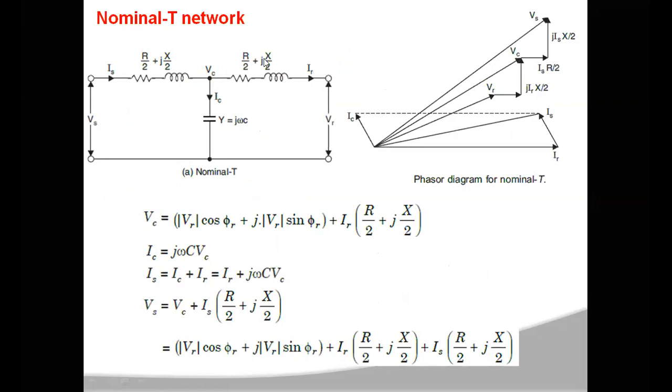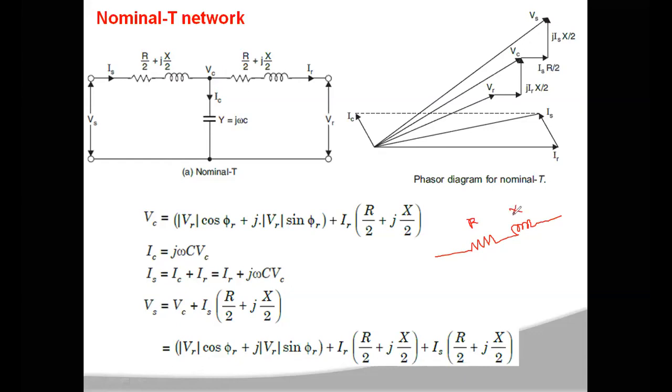Right. So let us discuss the nominal T method. In the nominal T method, the total capacitance of the transmission line is concentrated at the middle of the transmission line. Now you are having the transmission line, which will have resistance and inductance uniformly distributed. But for calculation purposes, that uniformly distributed resistance and inductance will be lumped or concentrated together.